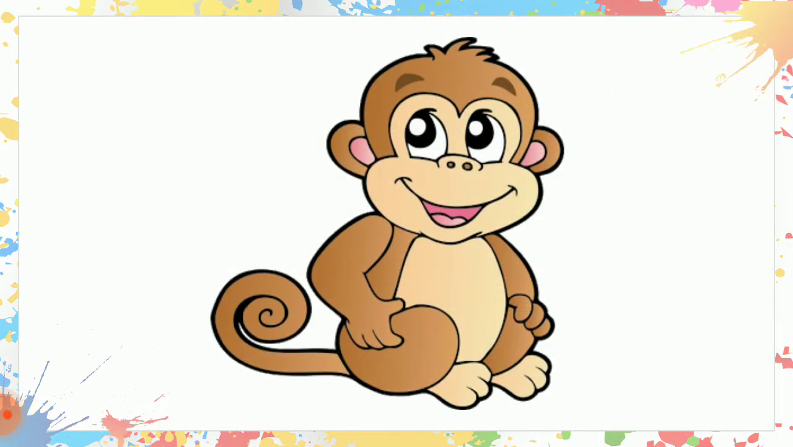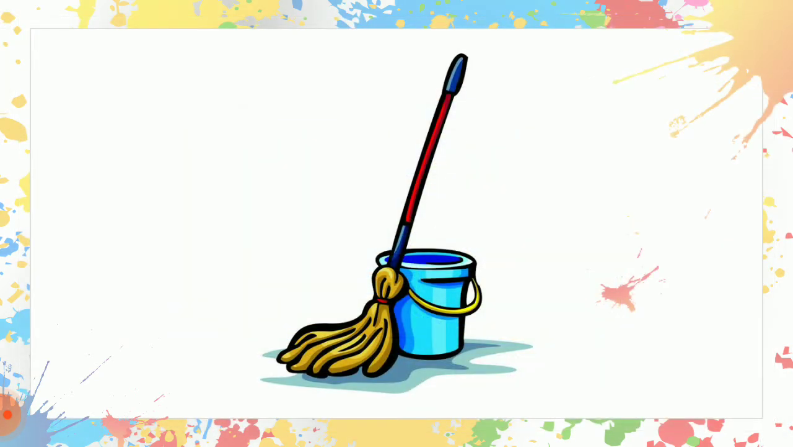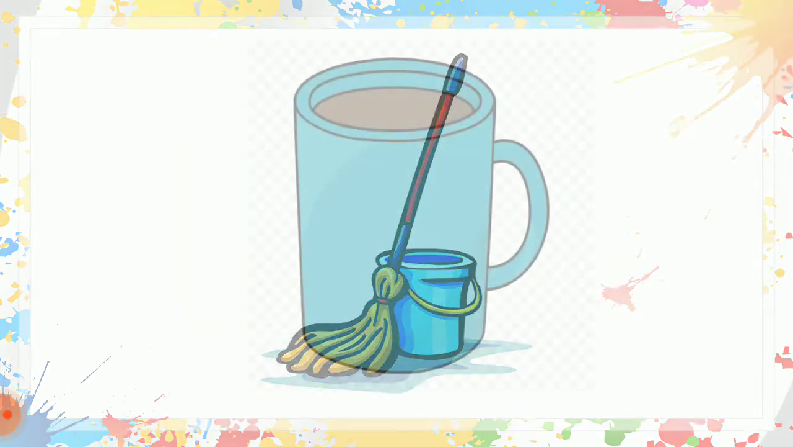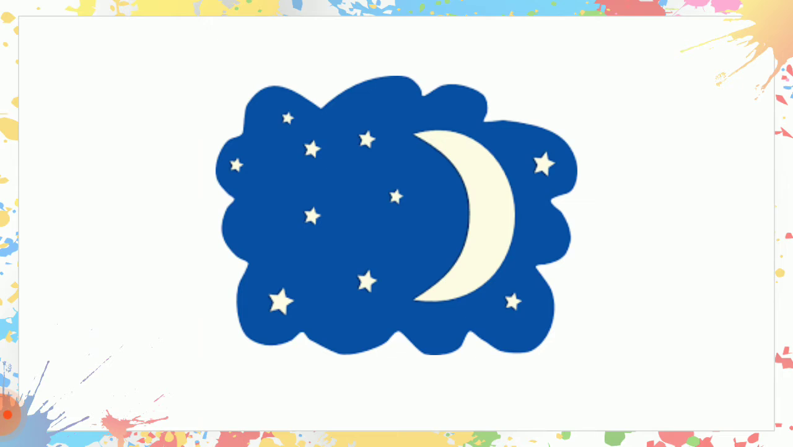Okay, let's start. Look at this picture. What do you see? It's a monkey. Monkey. Here, what do you see, guys? It's a map. Map. It's a mop. Mop. It's a mug. Mug. It's a moon. Moon.